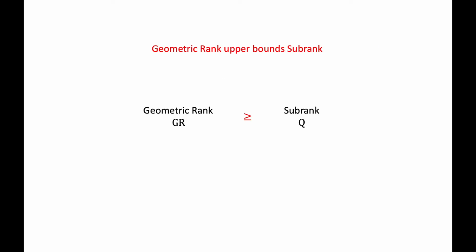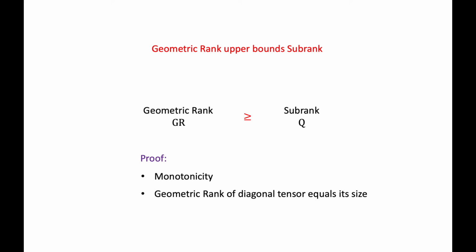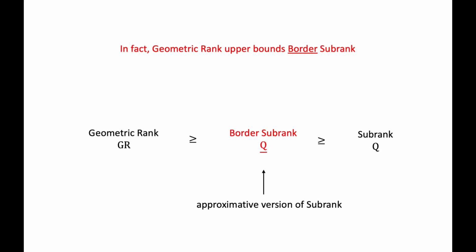Geometric rank upper bounds the subrank. The proof of this follows almost directly from the monotonicity result that we mentioned earlier, and the fact that the geometric rank of a diagonal tensor equals its size. In fact, geometric rank upper bounds the so-called border subrank of a tensor.